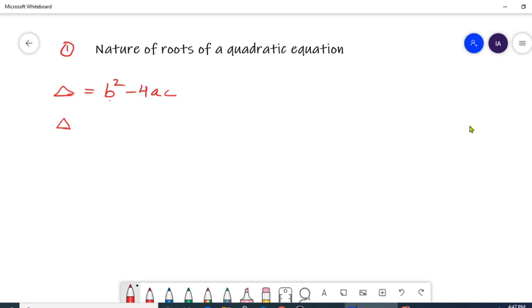So if your delta is greater than 0, then equation will have real and unequal roots. So nature of the root will be real and unequal.